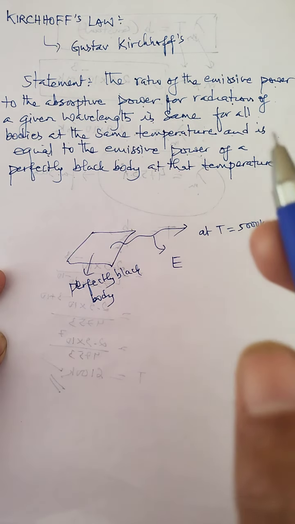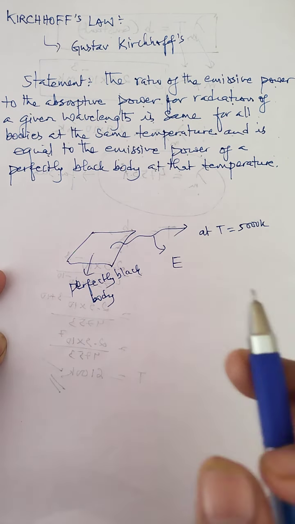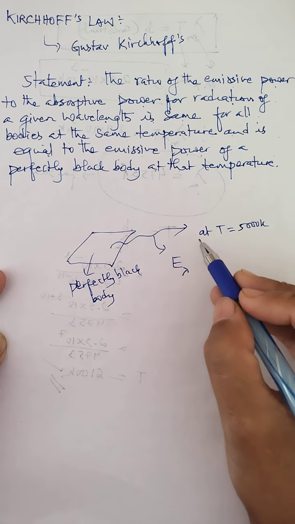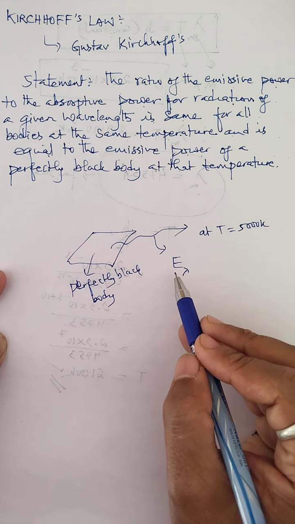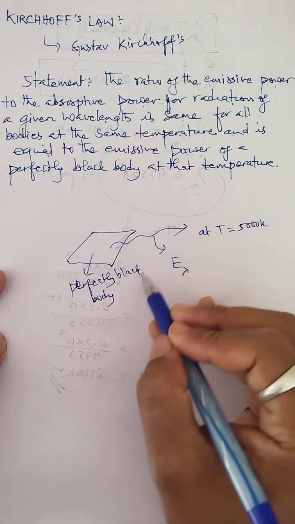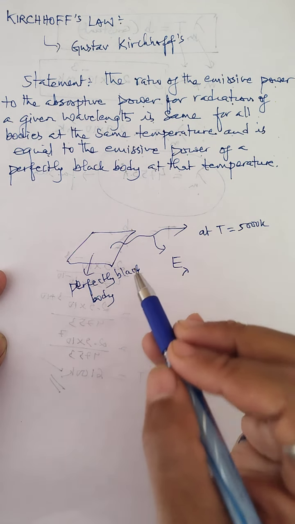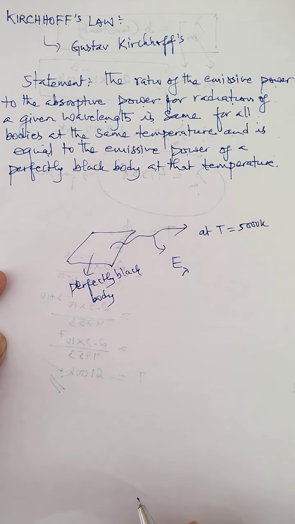E, and this particular emissive power is measured at a particular wavelength. So this is also very important, at a particular wavelength, and that wavelength I consider as lambda at the temperature T. And this emissive power is E lambda. So what is E lambda? It is the emissive power of the perfect black body at a given wavelength at a constant temperature.